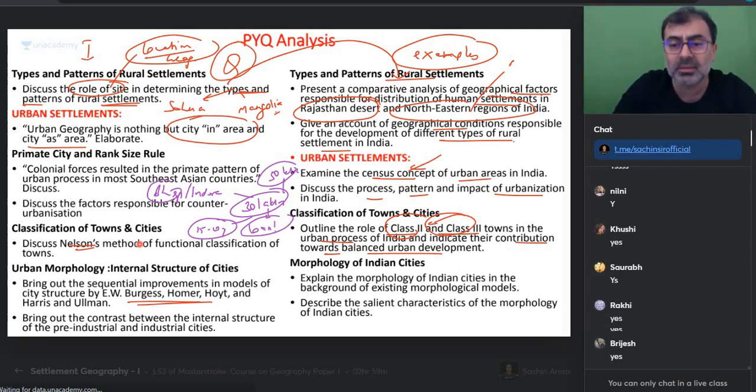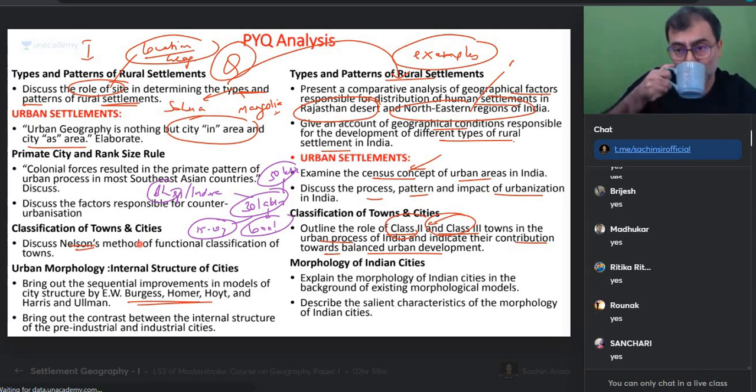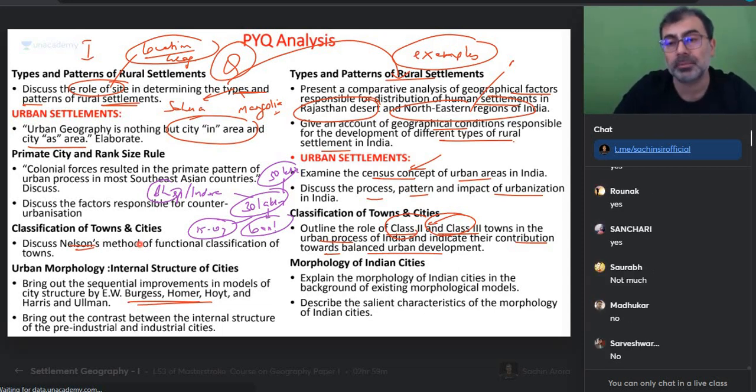Class 2 and class 3 cities, will they stop congestion in Mumbai, in Delhi, in Chennai? Very big role or not? But the problem is, are these cities offering good services? No, they are not offering good services. So I'm forced to do that. Thank you, Unacademy. From whichever city I am, at least you brought quality education wherever needed. True or not? Many people ask me, sir, can I come to Delhi?